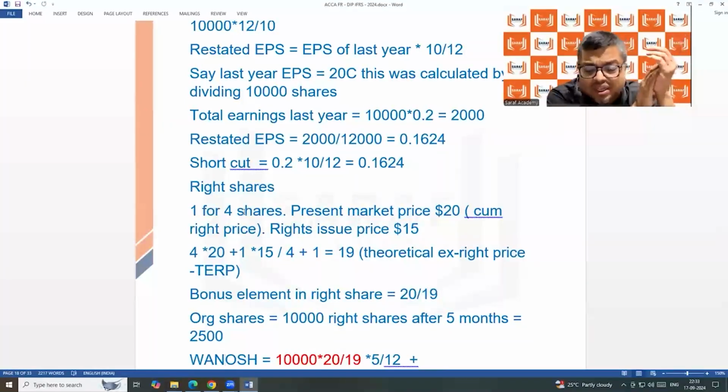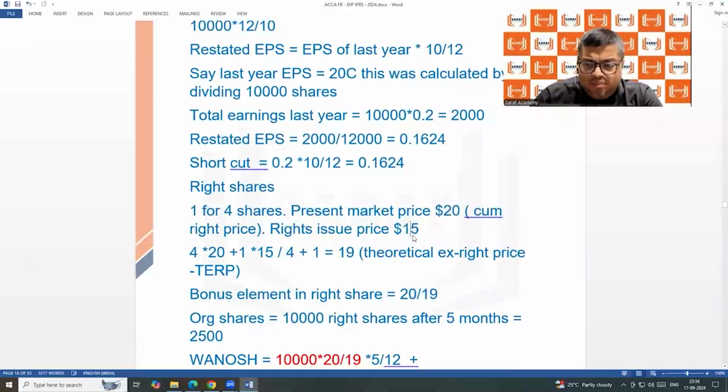Like I said, 3,000 is the Reliance price. The rights share is 2,500. They are saying 20 is the market price. The rights share is at $15. We are saying that when the rights share comes, and if I am the shareholder of this company that is giving rights shares, should I buy shares at $15 from the company?